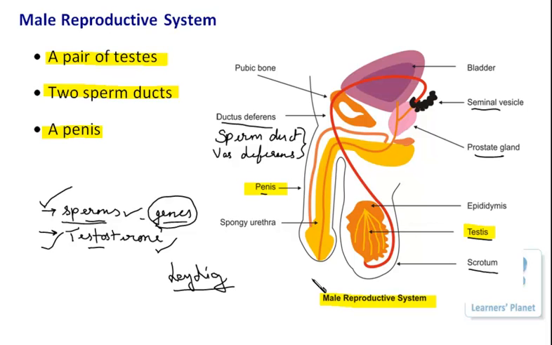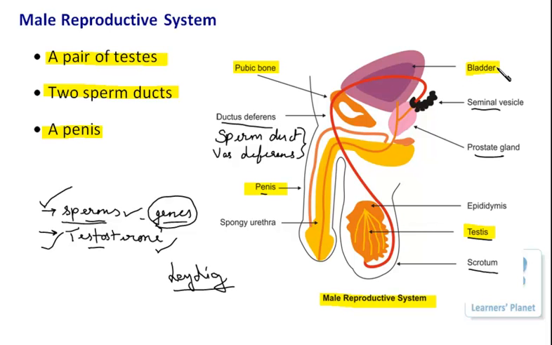Now this characteristic, the erection of the penis, again happens during the secondary growth, after puberty has started. Right. So this is of course another additional feature in the male organism during puberty. So these are the basic parts here, and of course the other supporting part that you can observe in the diagram is the pubic bone, which is present in the front of the lower abdominal side, and provides support to the structure.